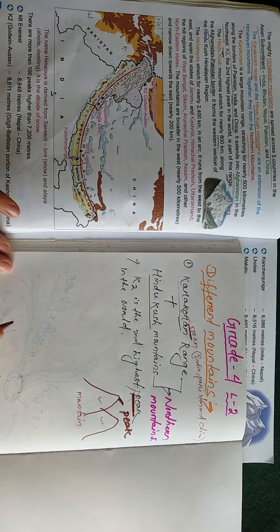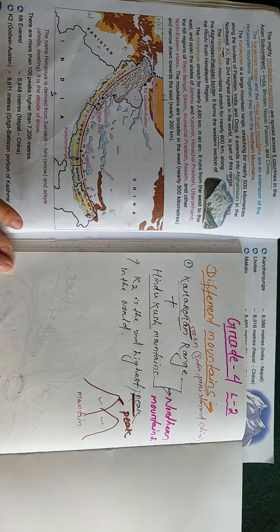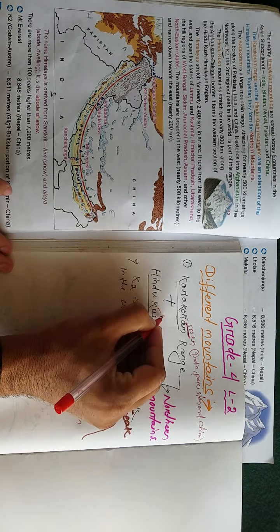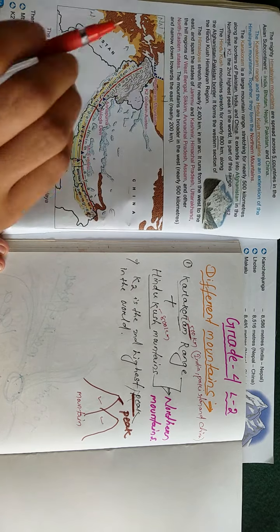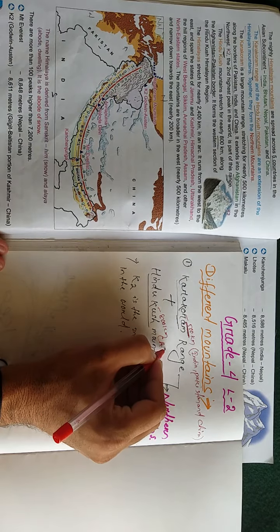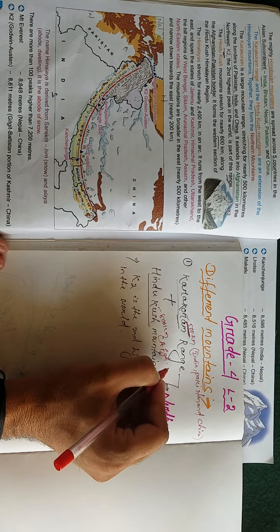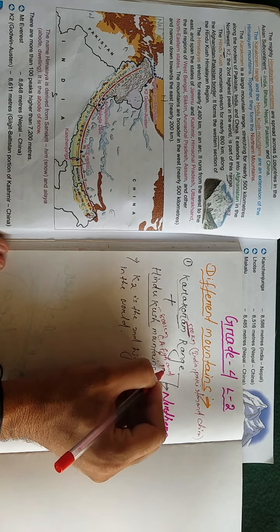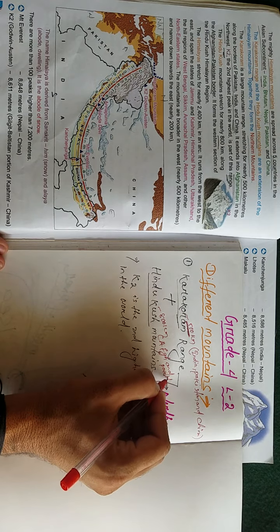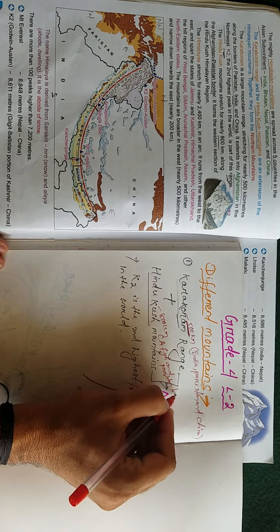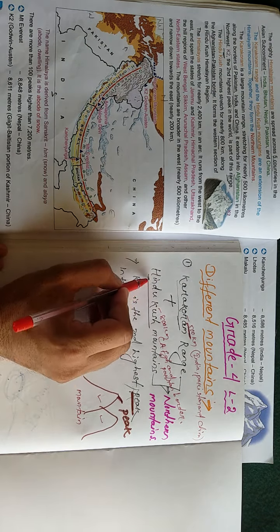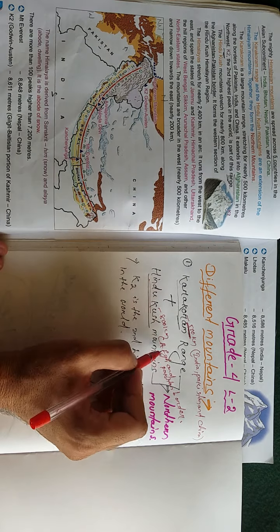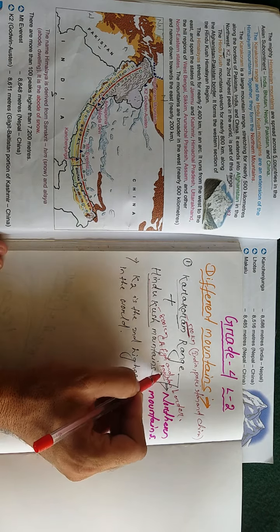Okay, Hindu Kush mountain range, how much? 800 kilometers, stretching along the Afghanistan and Pakistan border. Which countries? Afghanistan, shortly written AFGH, and Pakistan. I am writing very shortly, just try to understand. Pakistan border. Okay, understood, students? So the Hindu Kush mountain stretches nearly 800 km along the Afghanistan and Pakistan border.